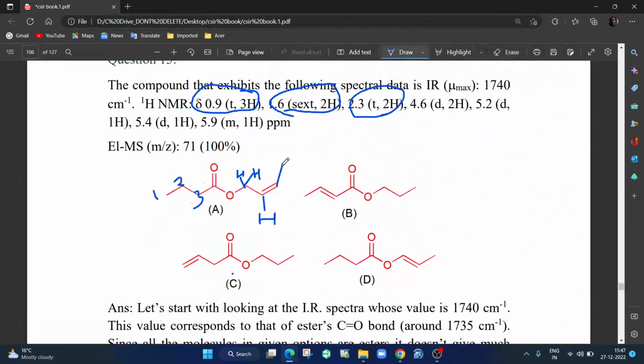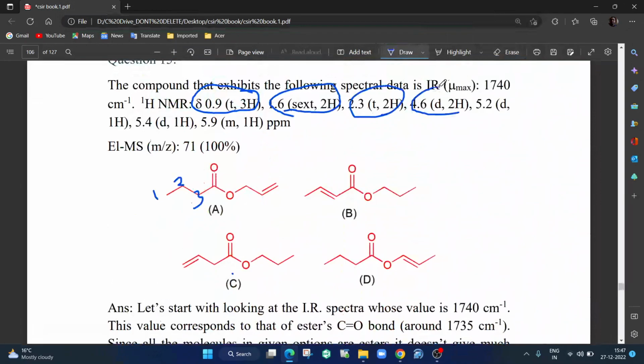Even though these hydrogens are there, you can ask why not coupling with them, but generally these are too far, 1 2 3 4 bonds, and the allylic coupling is very little, almost 0. So this will not couple with those, but it will couple with this, so these two hydrogens will show us a triplet, and that's what is seen, and therefore this is also done.